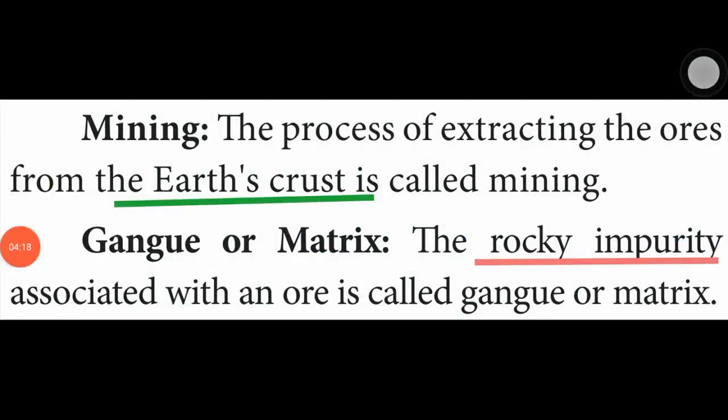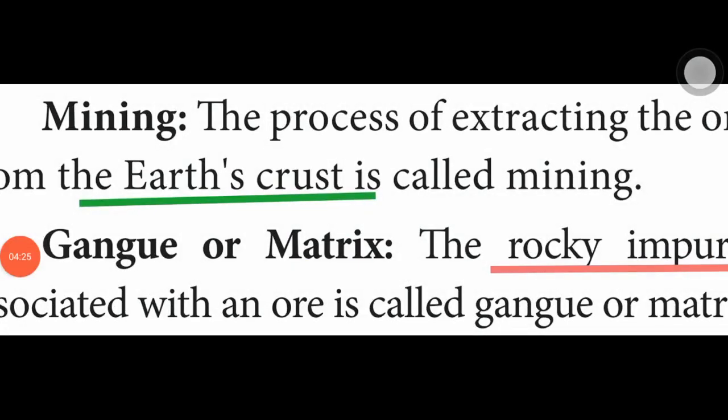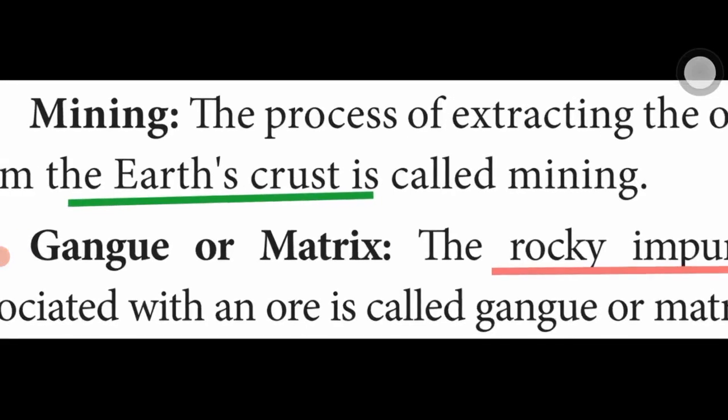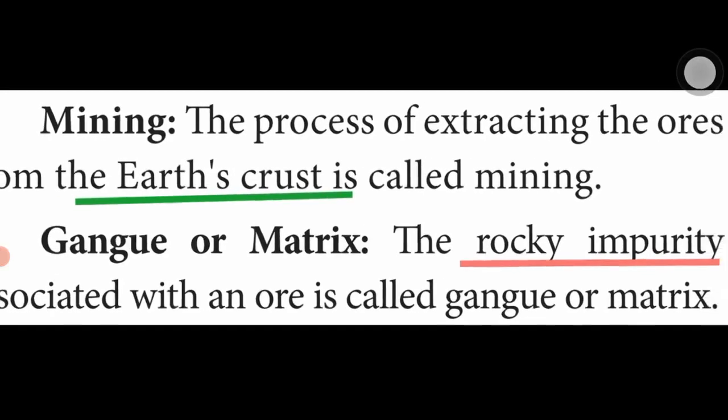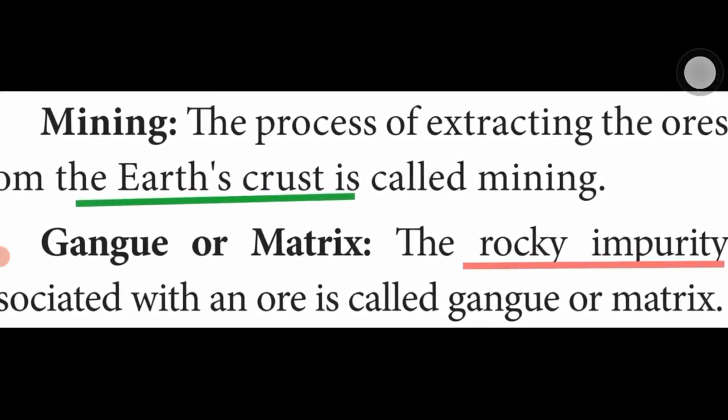Next one, mining. The process of extraction of ore from the earth's crust is called mining. What is mining? Extraction of ore from the earth's crust. Another term, gangue or matrix. Gangue or matrix is nothing but rocky impurities associated with ore. These impurities are called gangue or matrix.